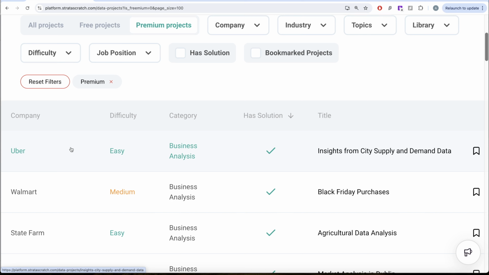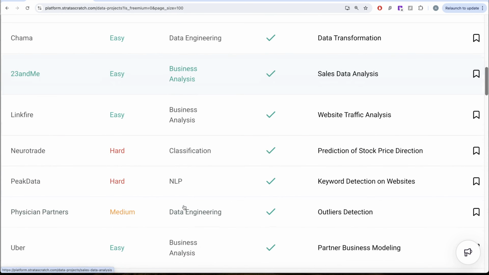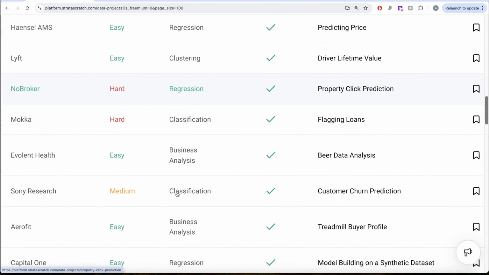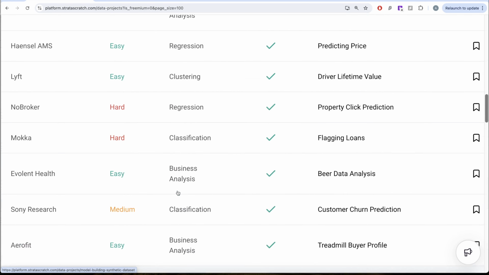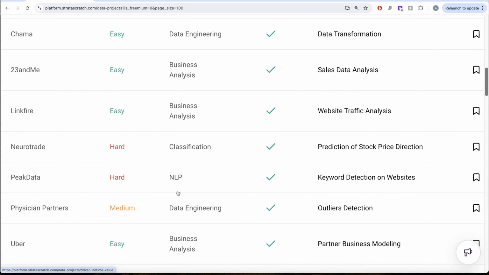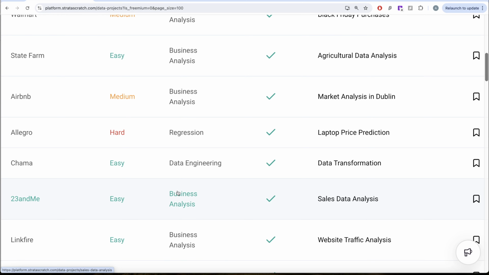So we are going to cover exploratory data analysis, questions based on business analysis, regression, data engineering, classification, natural language processing, etc. from a lot of various companies. So if you have been waiting for such a series and want to learn machine learning, data science, Python, etc., this playlist is for you.